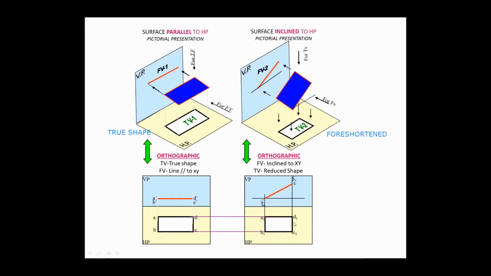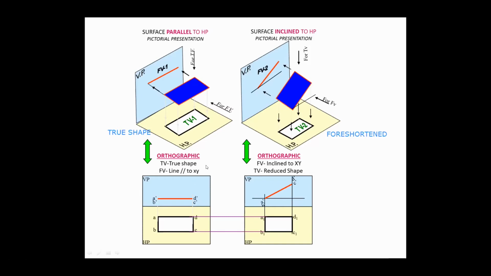Able to get it? So here, like this, is the change in position method. This is called the change in position method. Second time it is positioned like this. Also, there will be a third view, where the same object, if it is resting on this edge AB, this edge, which is perpendicular to the XY line, will be inclined at some angle. Able to get it? This edge AB, which is resting on the horizontal plane, can be inclined at some angle, 30 degrees to the vertical plane. Then how the apparent shape looks in the final front view, we can easily identify in three positions, 1, 2, and 3, either of the three positions.